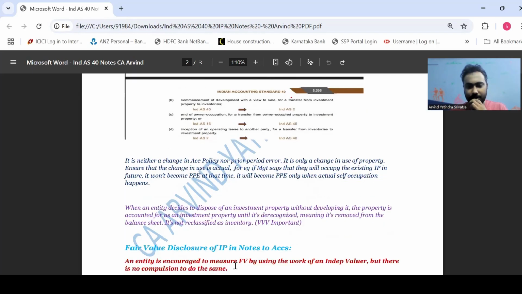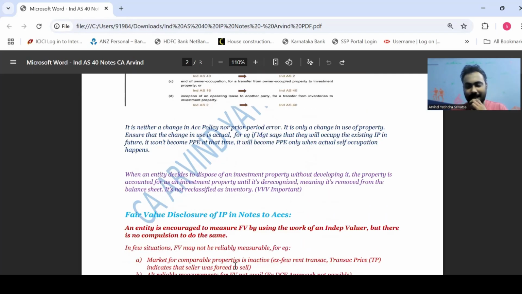Next, your fair value disclosure of investment property in the notes to accounts. As I said earlier, you will give a fair value disclosure in the notes to accounts, even though you don't follow the revaluation model for recognition of investment property. An entity is encouraged to measure fair value by using the work of an independent valuer, but there is no compulsion to do the same. So you are just encouraged to use an independent valuer. But suppose you feel that in your finance team there is someone who is very competent, who has good valuation knowledge, who can do the fair valuation, you can definitely tell him to do the same. There is no issue with that.